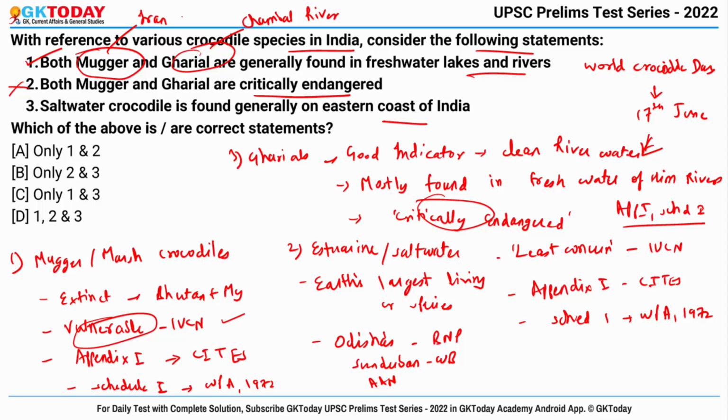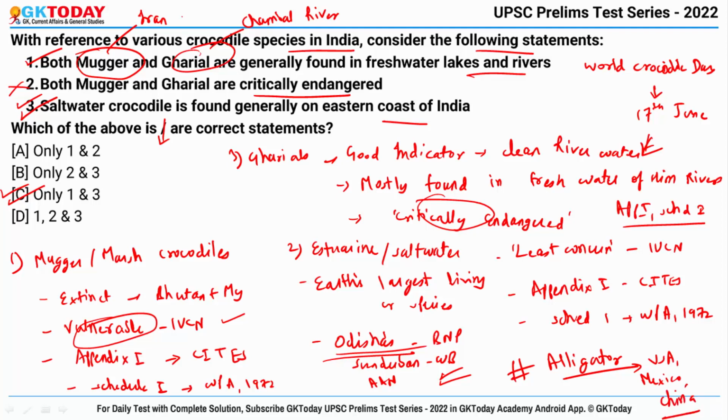So yes, these are found in saltwater habitats along India's eastern coast, mostly in Odisha's Bhitarkanika National Park and in Sundarbans. Already I have told you. So this is also right, and correct answer becomes only 1 and 3. Now apart from these three, what is alligator? This is a species of crocodile generally found in USA, Mexico and in China. And these are a critically endangered species.